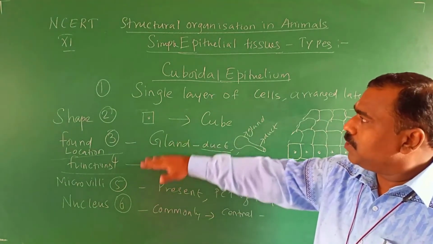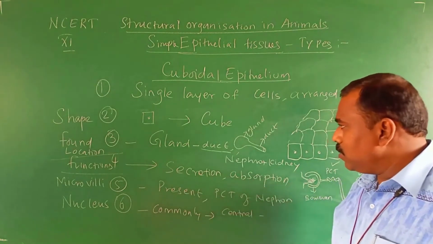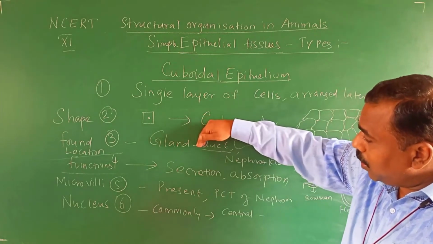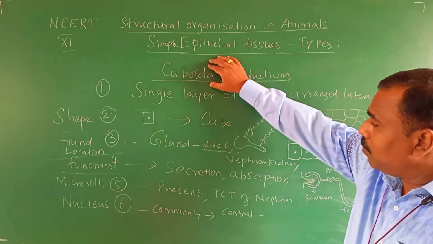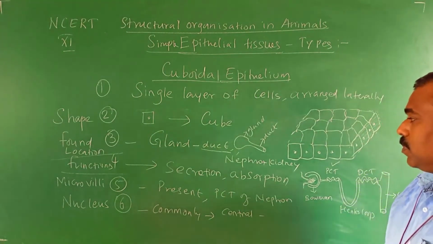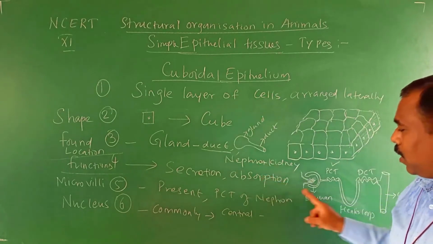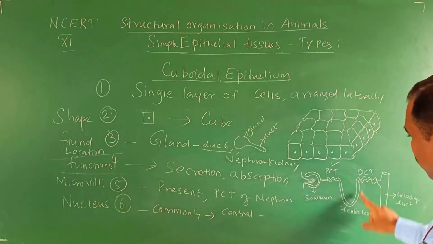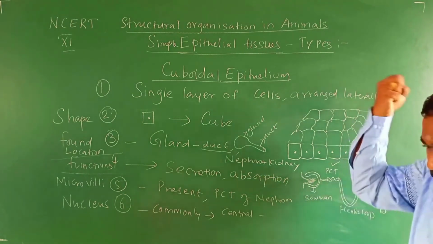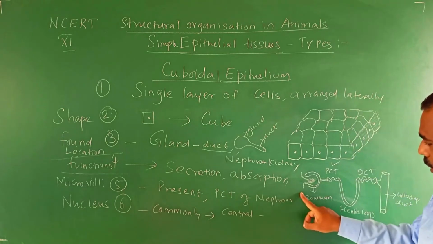What is the function of this cuboidal epithelium? Secretion and absorption. If it is present in the glandular duct region, the cuboidal epithelium has a secretory function. The cuboidal epithelial tissue present in the nephron has the function of absorption. It absorbs the nitrogenous waste material from the blood, because blood enters here.